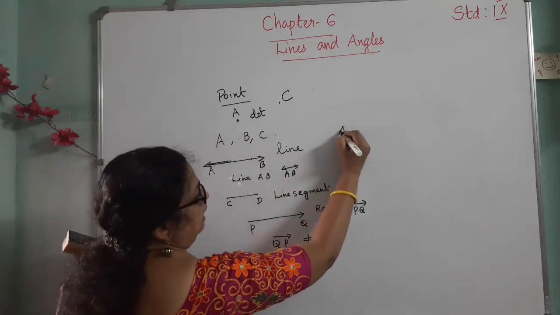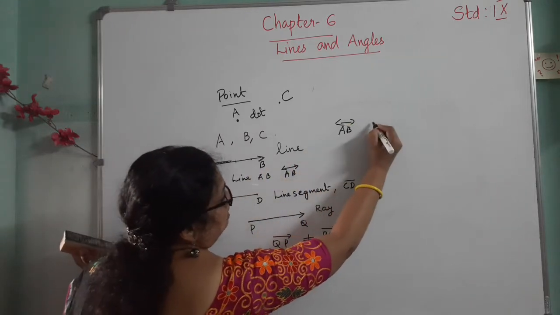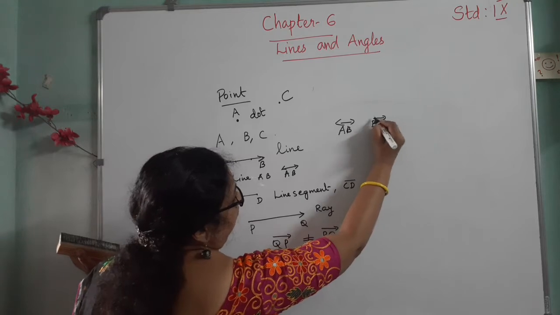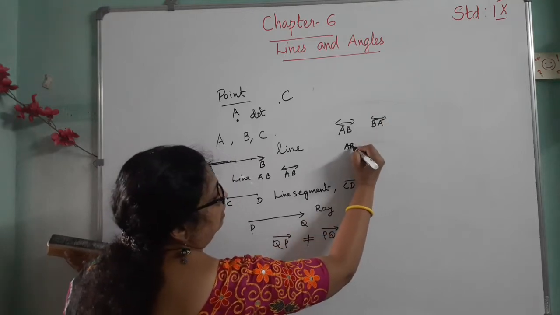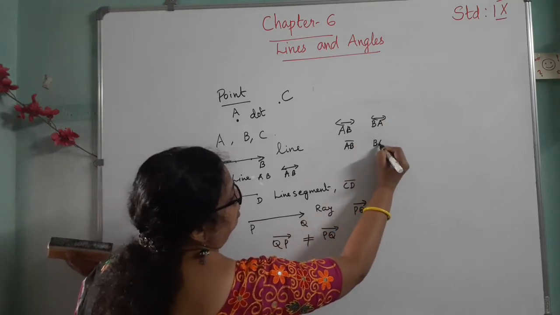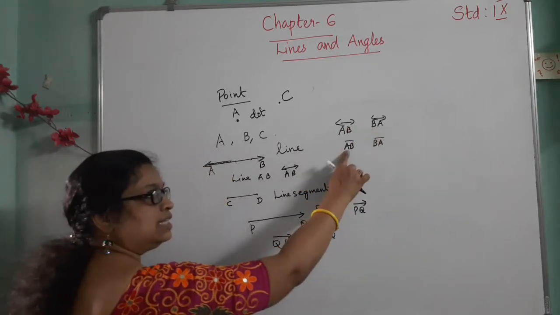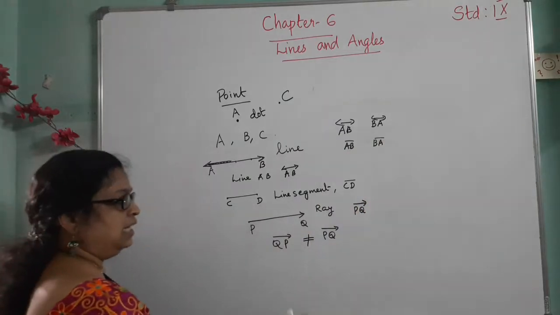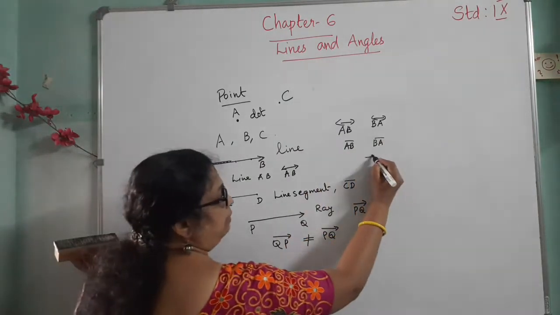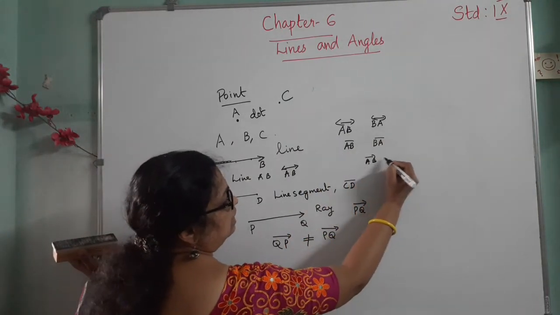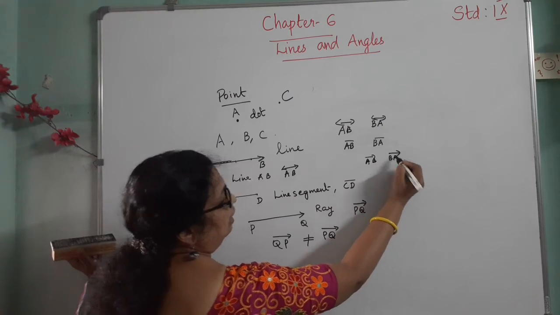But line AB is the same as line BA. Line segment AB and line segment BA are also the same. So line AB and line BA, line segment AB and line segment BA are the same, but ray AB is not the same as ray BA.